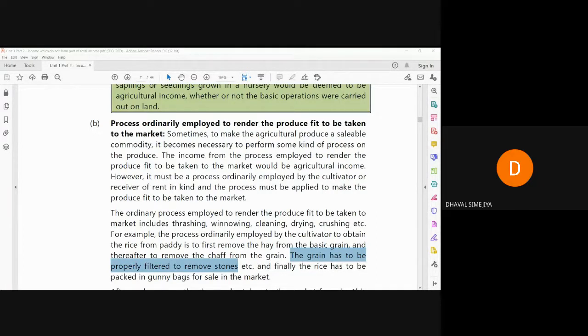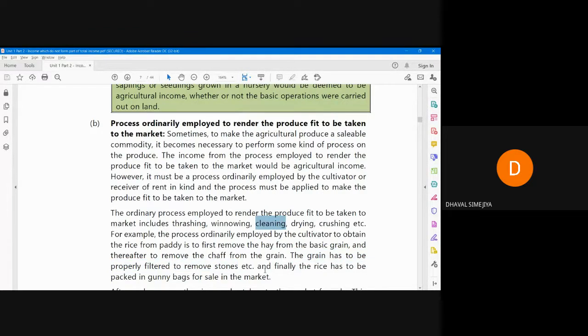You have seen this or not? So that process will be done by farmers. The majority of stones will be removed by the farmers. So that is nothing but cleaning of wheat.